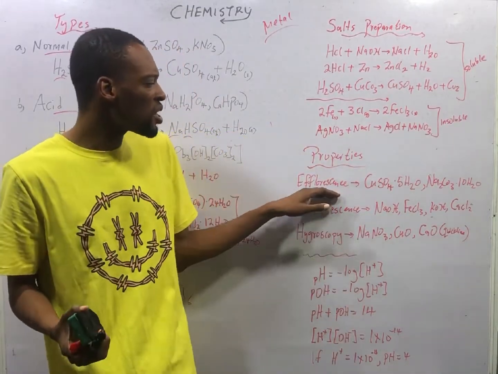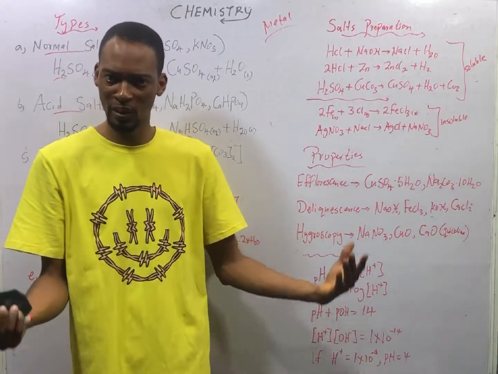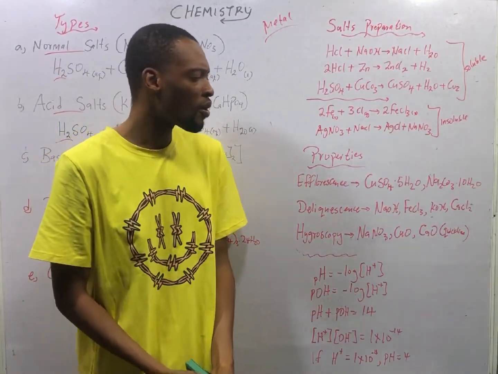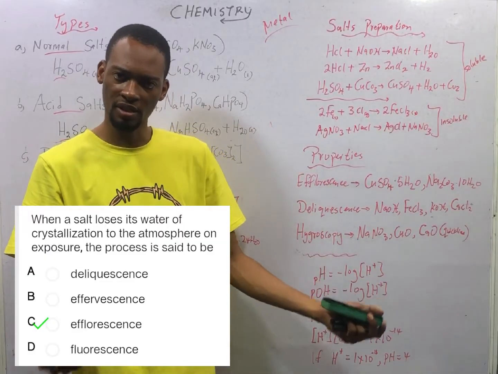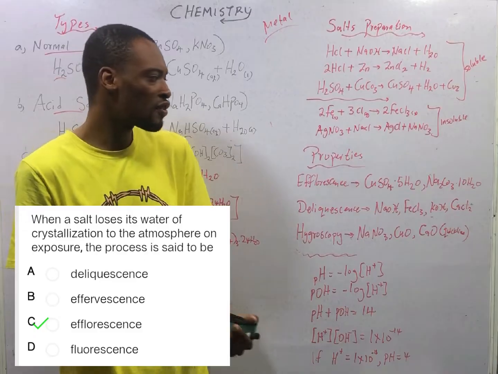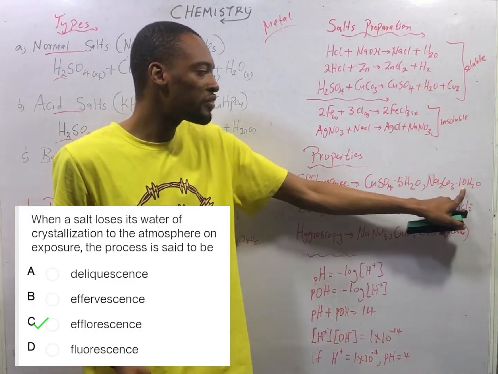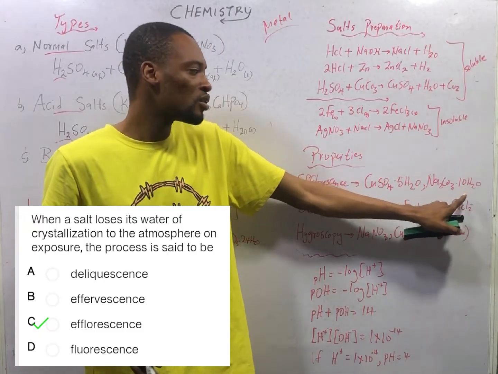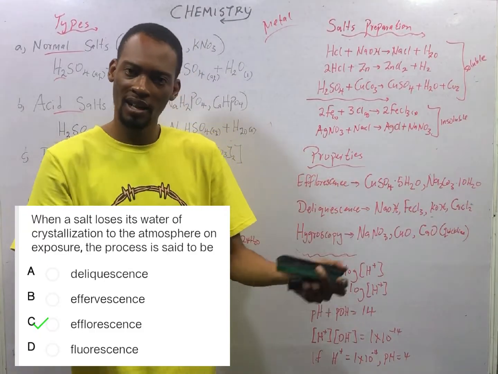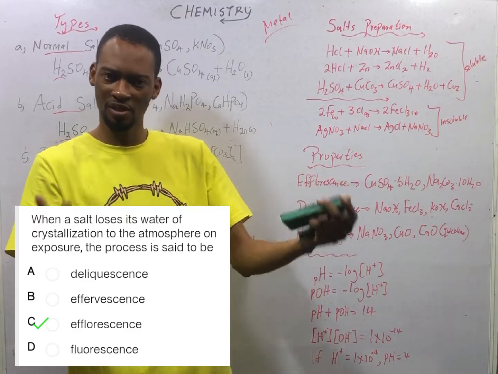If these salts are exposed to the atmosphere, they can lose some or all of their water of crystallization. When they lose some, they form lower hydrates, which means if you have 10 and you lose 5, you'll be left with 5. If you lose everything, you form an anhydrous salt.